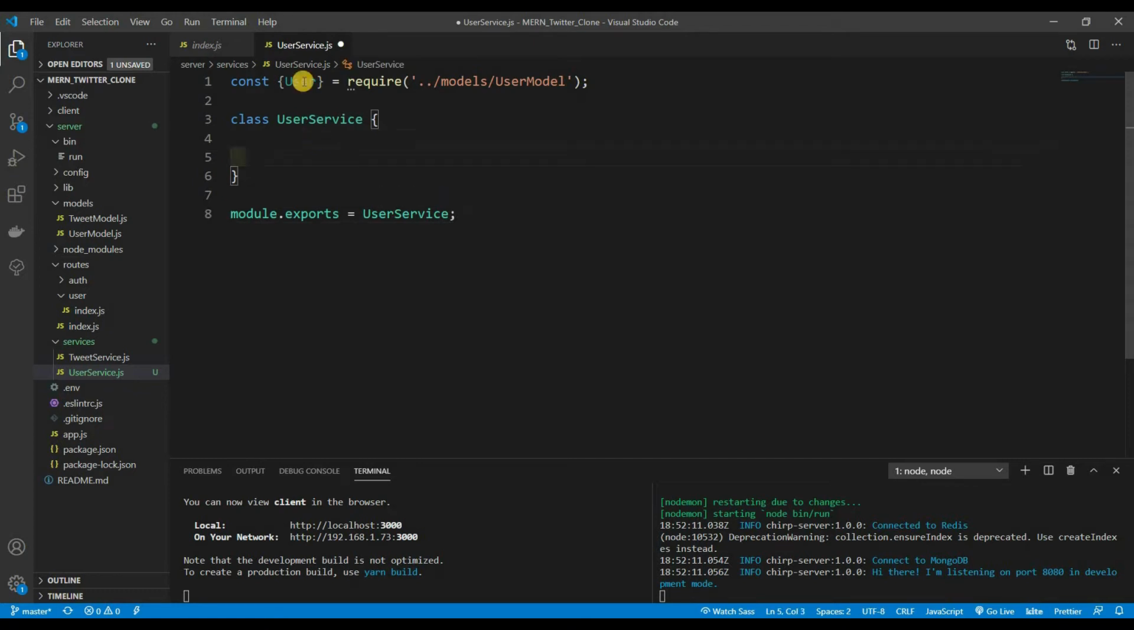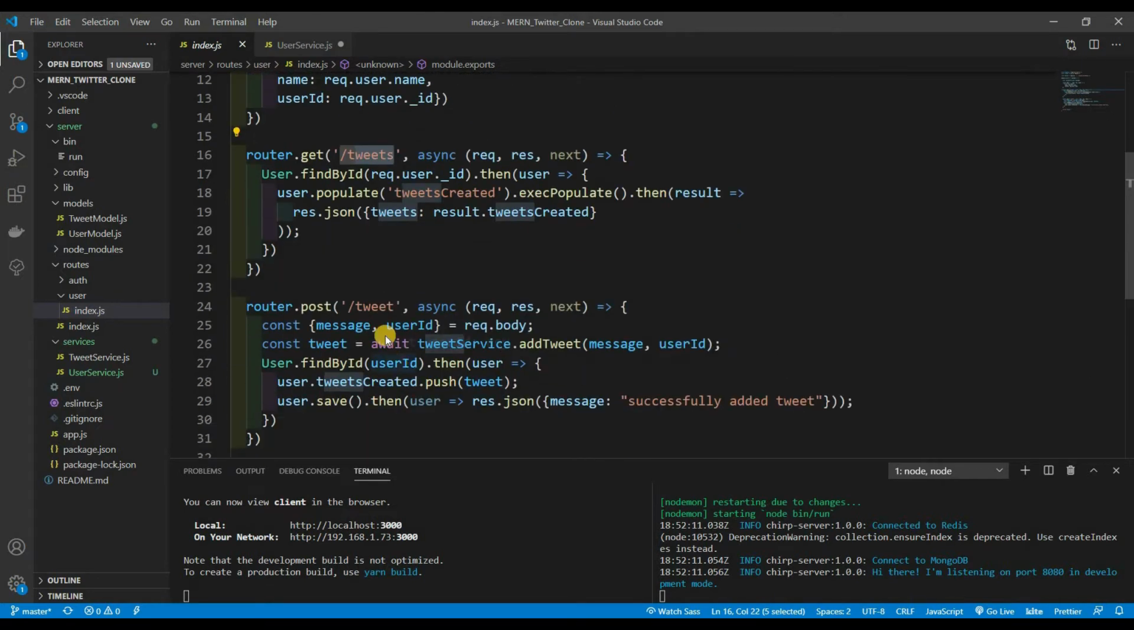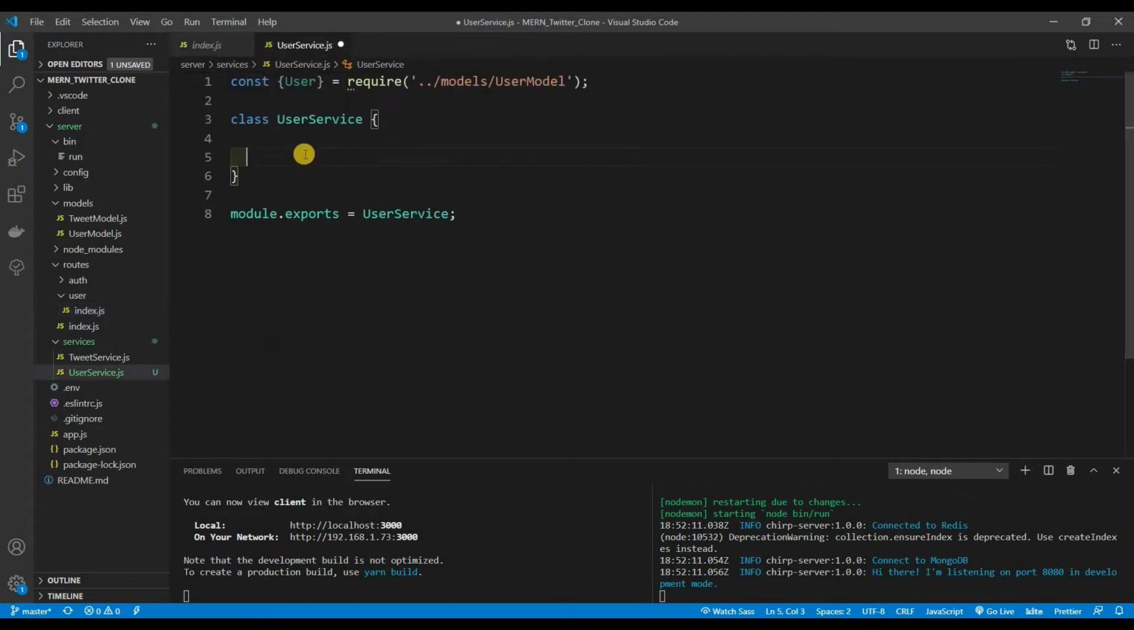So what exactly are we using? We're using find by to get the tweets, and also posting a tweet. So basically just adding a tweet to the database and grabbing our tweets as well. So that's what we're going to be doing right here. So async. We're going to say addTweet.